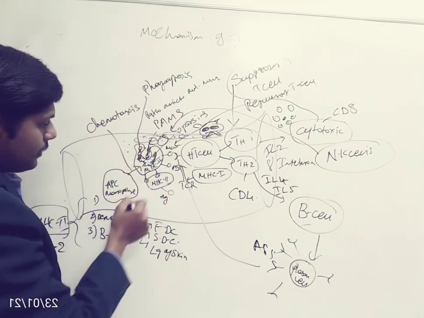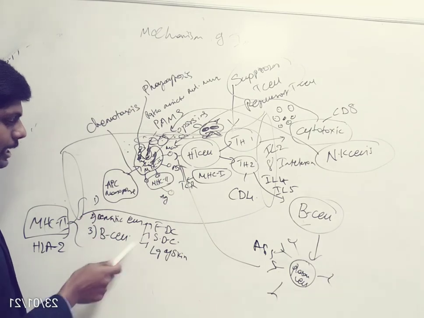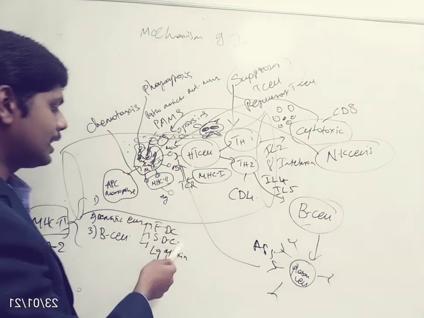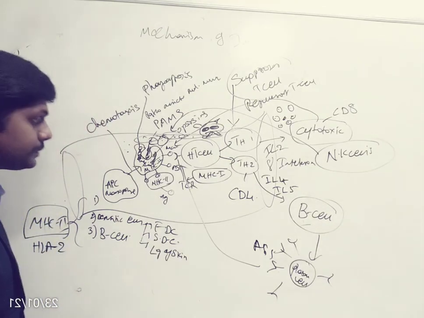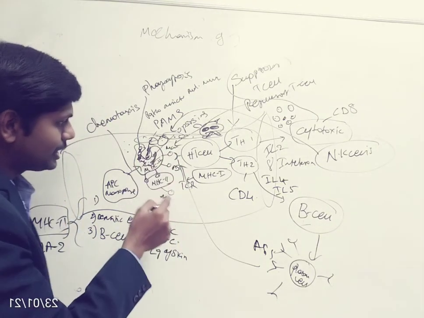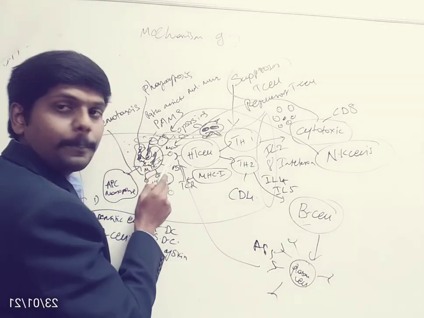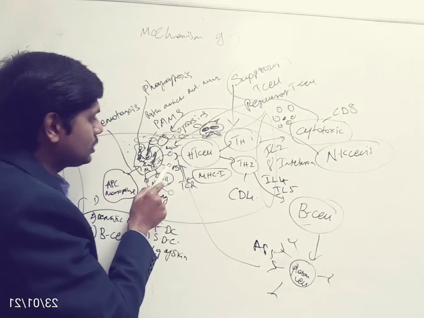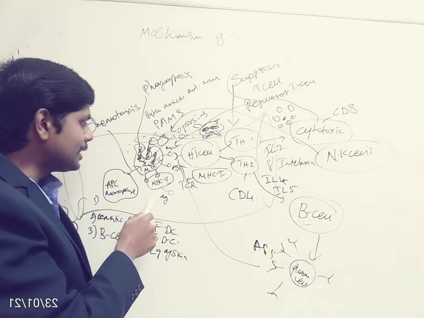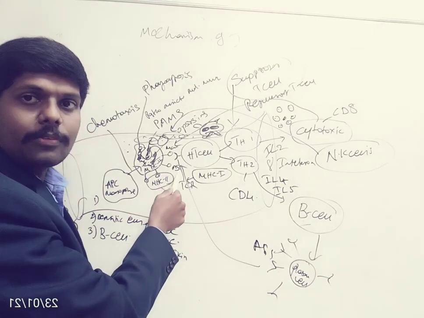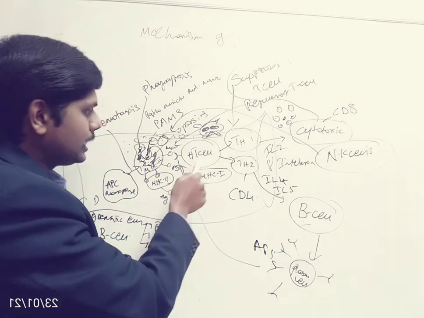Now, of these antigen presenting cells, we have three types. It can be a macrophage, a dendritic cell, or a B cell. Among dendritic cells, we have follicular dendritic cells, splenic dendritic cells, and Langerhans cells of the skin. After digesting the pathogen, this antigen presenting cell will express the pathogenic peptides on its surface along with a marker called MHC2. Along with MHC2, it will present the antigen of the pathogen to the helper T cell, so the helper T cell will get activated.